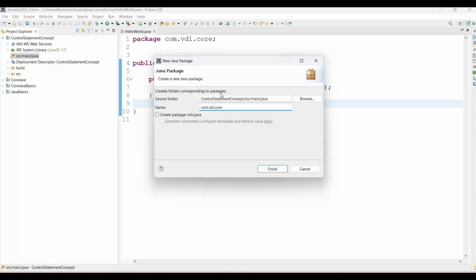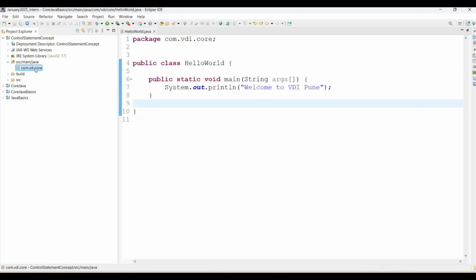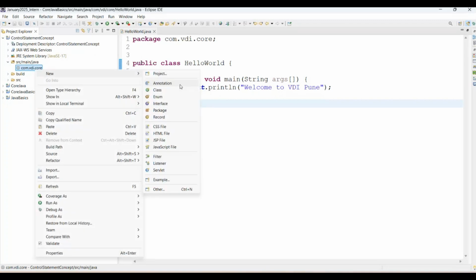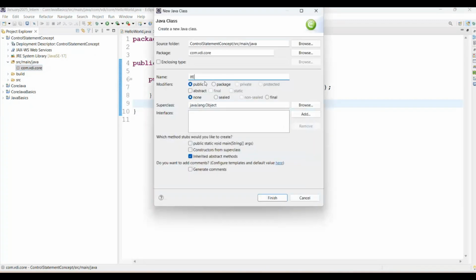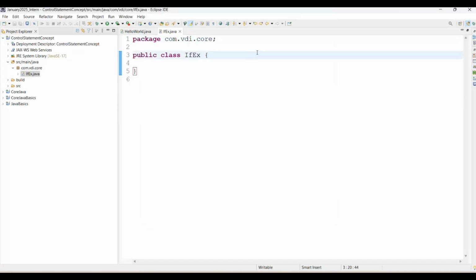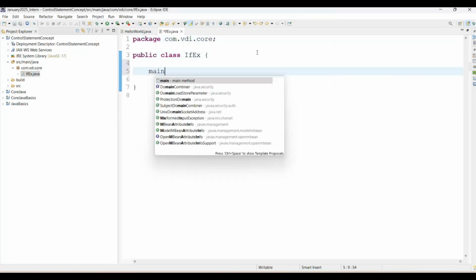Com means OS level, core level package. VDI means Venture Digital India, this is our company name, and core means we are learning core Java. And for the package, all letters we are giving as lowercase. Now once the package is created, simply right click, New, Java class, and I'm creating the Java class named IfExample. It means we are just going to create one condition here. See, we have the main method here.